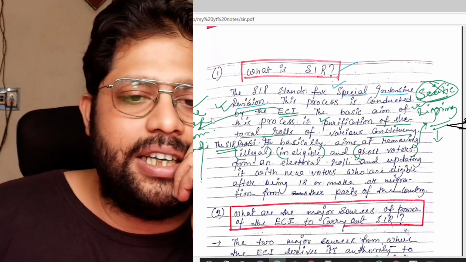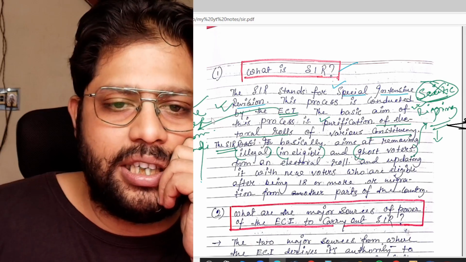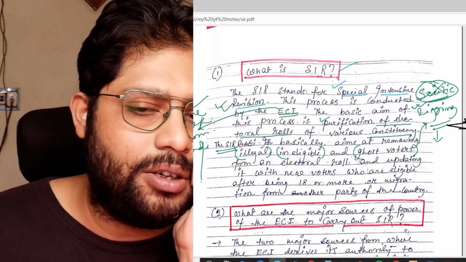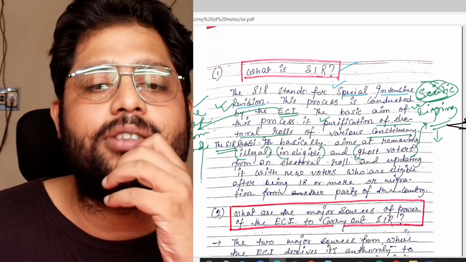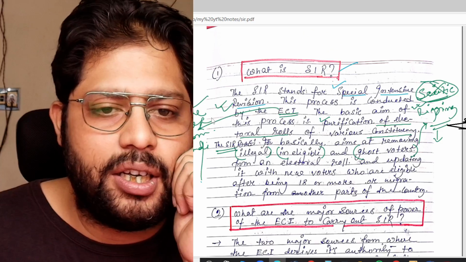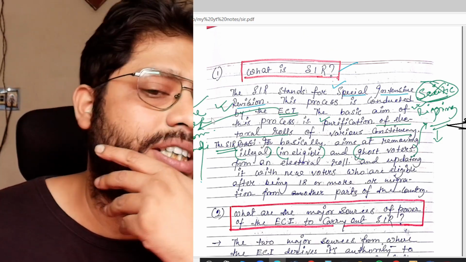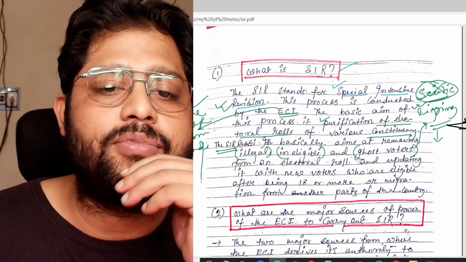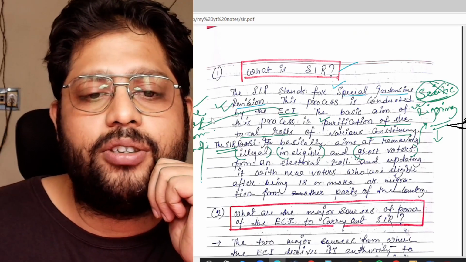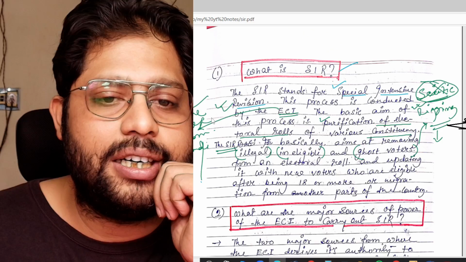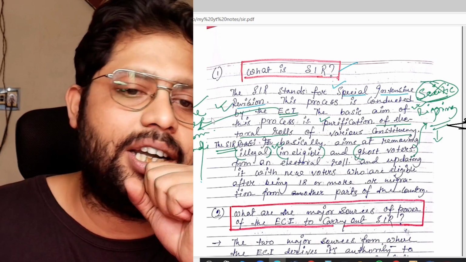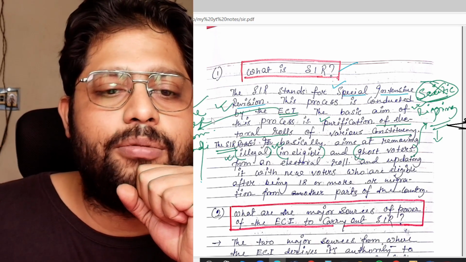So the first one is the illegal, ineligible, and ghost voters. Ineligible voters means suppose a girl has married a person and has gone to her in-laws' house. When they go to the in-laws' house, they occasionally don't remove their names from the electoral rolls of the parental place. This kind of thing also happens in India, and those names actually remain in the electoral rolls as ineligible voters. So they are ineligible in that sense.